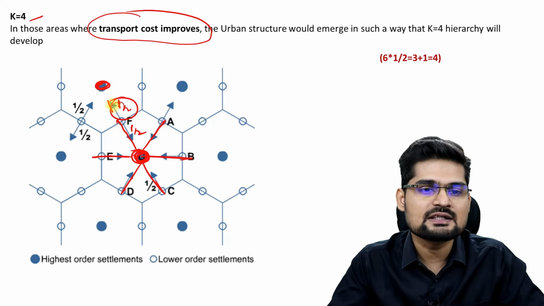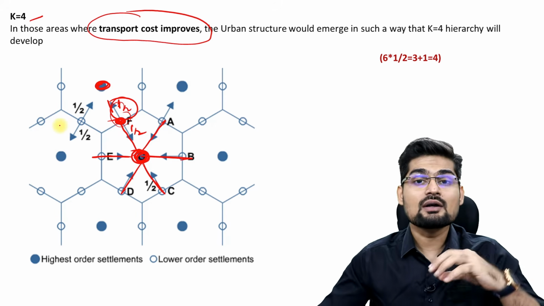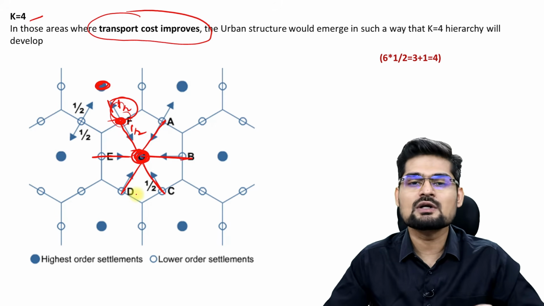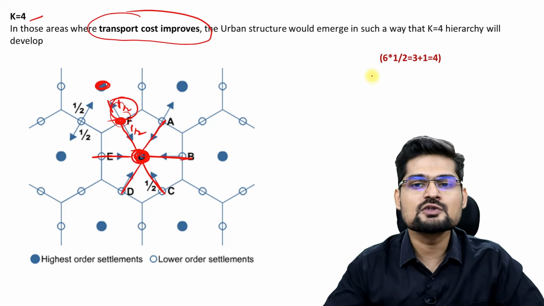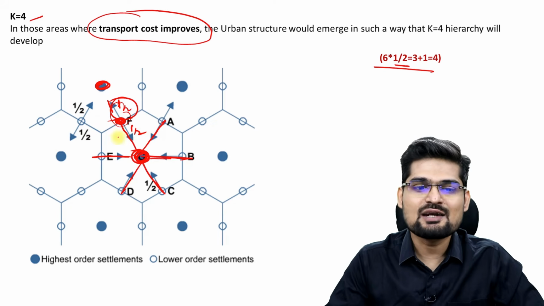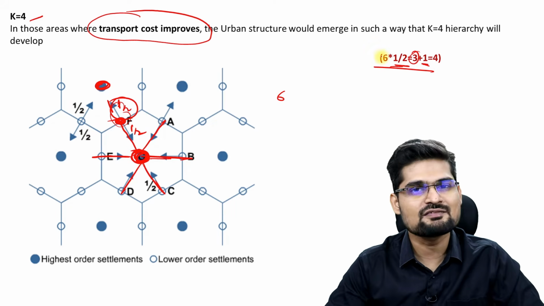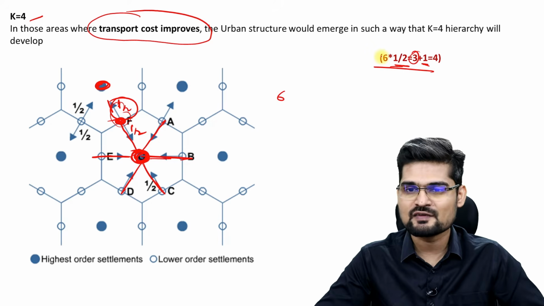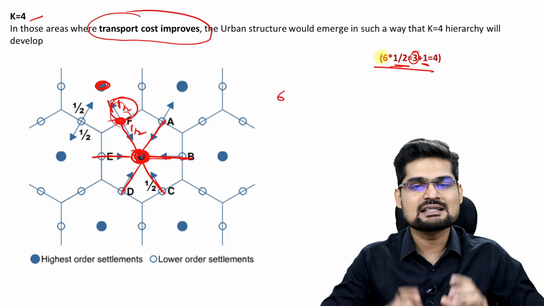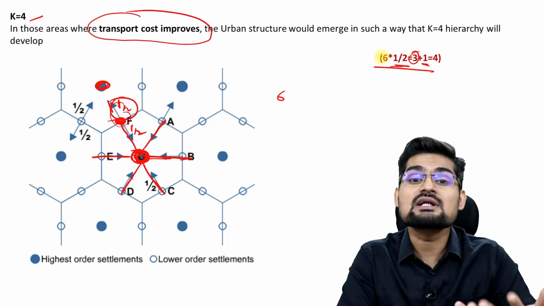And that's how it completes the 1 for this particular urban center, right? So according to transport efficacy, or effectiveness of transport, you should follow this particular formula of K4. That is half to 6 and 1 to itself. So 6 into 1/2 is 3, and 1 to itself, its own transport facility that the city provides, is a total of 4. That is an ideal state for K4 for the basis of transport efficiency.